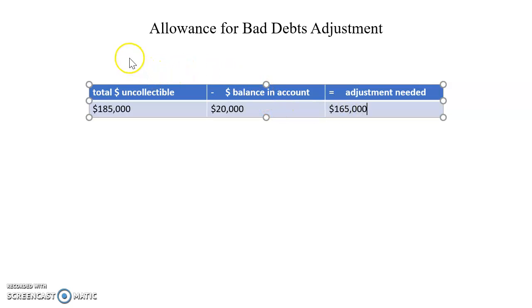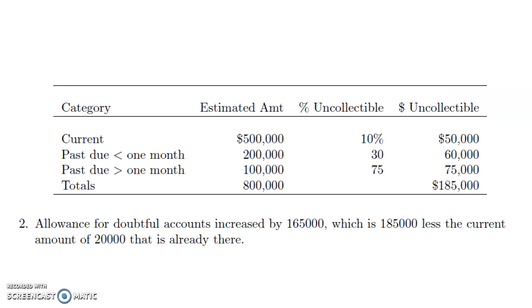Once again, it's the total amount uncollectible minus the balance that's already in that bad debts account equals the adjustment you need to make. So it's relatively straightforward math in both of these problems. And that gets you looking with the solution in the problem set, which looks like this. A table exactly like we made above, and then the math that we did written out in sentence form with the same answer of $165,000.